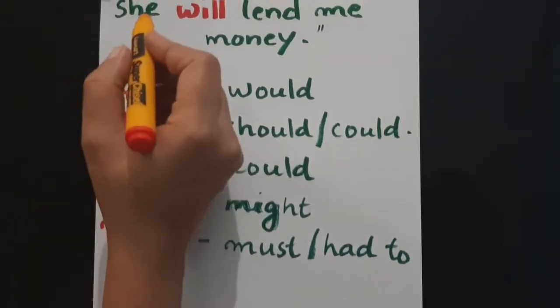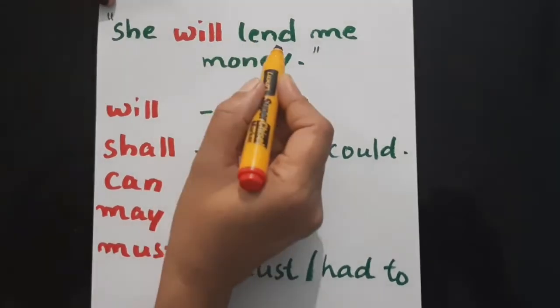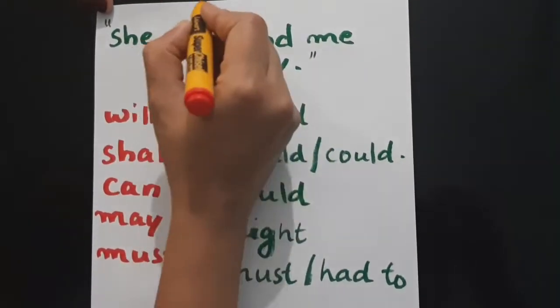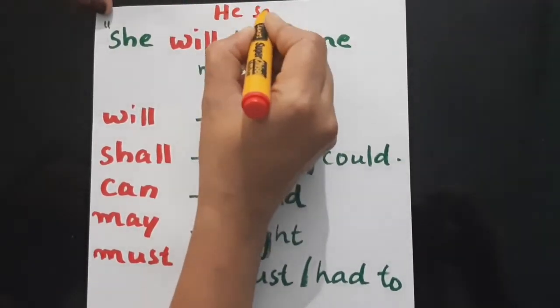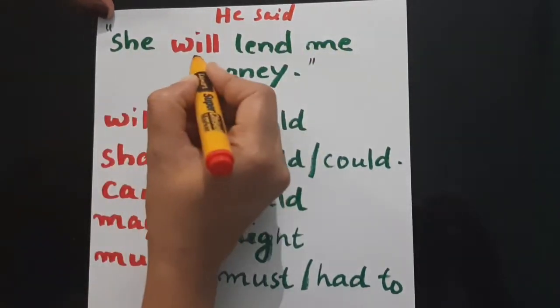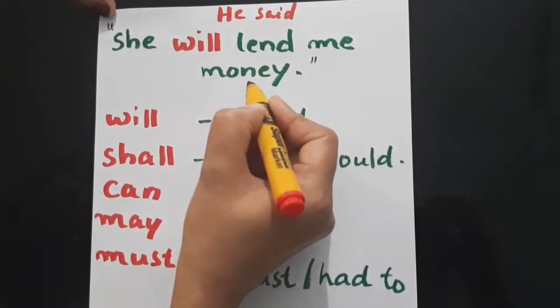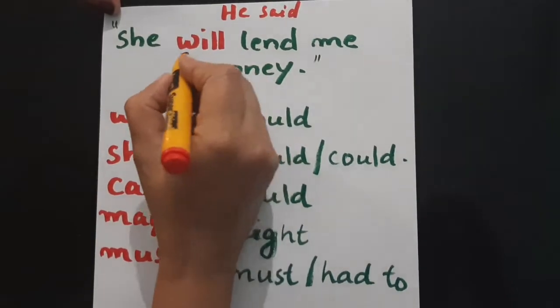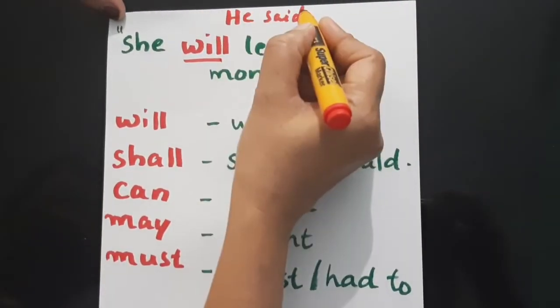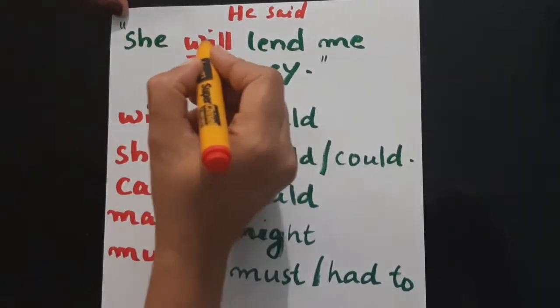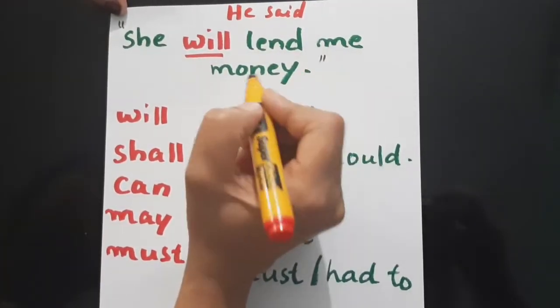See, she will lend me money, he said. He said, she will lend me the money. See how it would be changed? He said that she would lend me money.